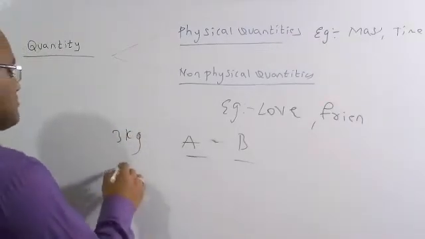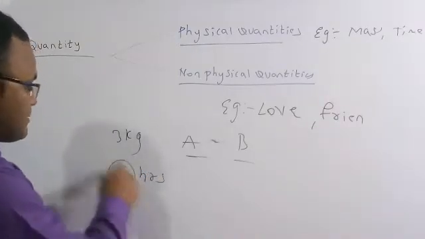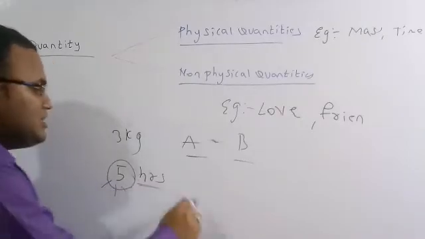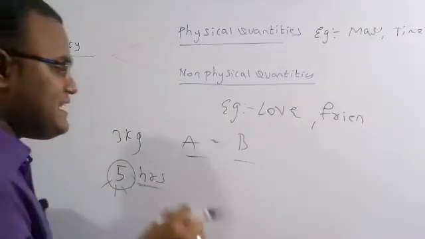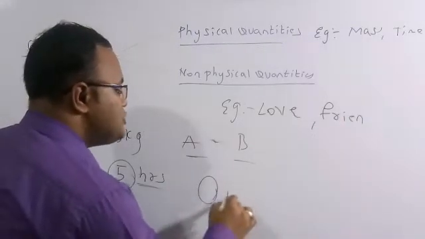So therefore this comes under the physical quantities. And time is, for example, 5 hours. So you can give a number. The numbers are to quantify. So this is called the quantity, and this is called the unit. So therefore, for each and every quantity there will be a number, and also there will be a unit.